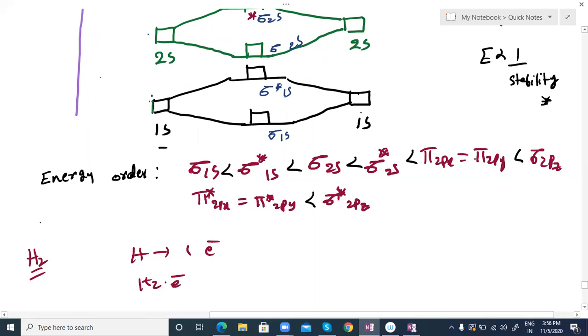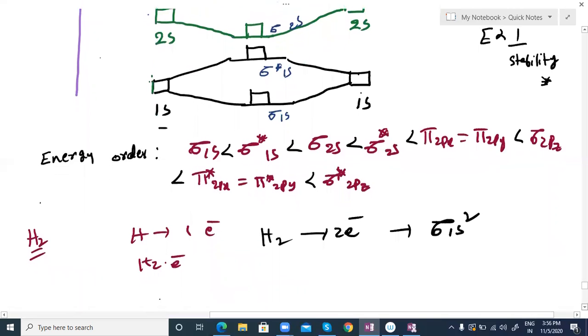Whichever has the least energy, you have to fill those orbitals first, followed by the higher energy ones. The least one is sigma 1s. Each box can accommodate two electrons. We know that very well. So H2 molecule means I get two electrons here. So I can write sigma 1s2, which is the correct one.